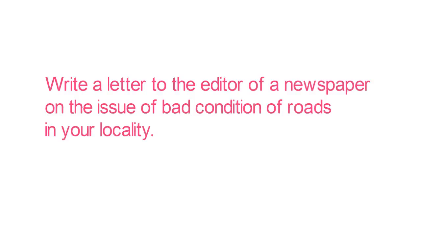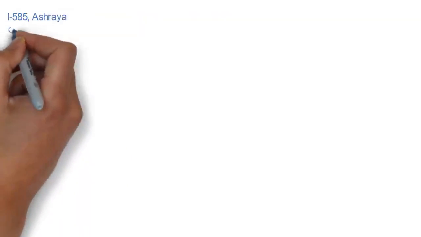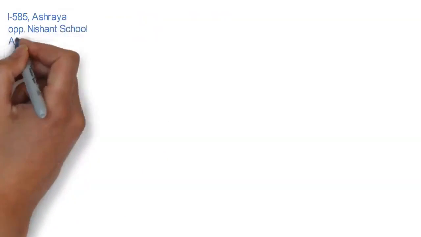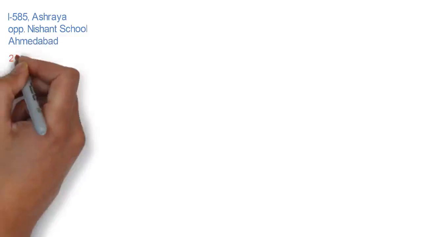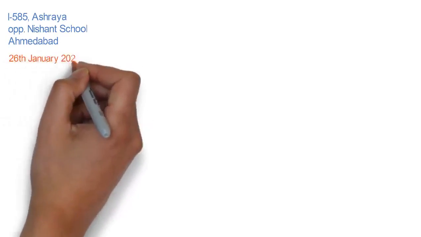First step is to write the sender's details. Let's say the sender's details are I-585 Ashray, opposite Nishant School, Ahmedabad. Now second step is to write the date of writing the letter. Let's say it is 26th January 2020.